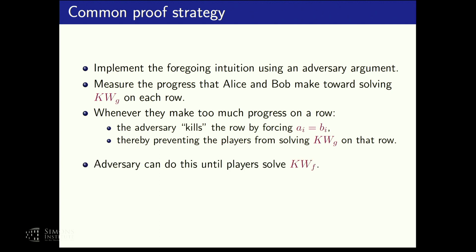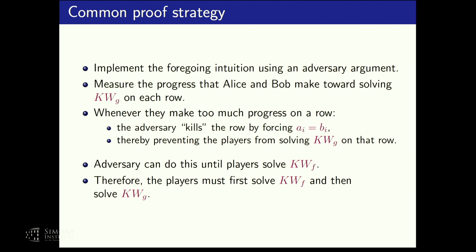Now, the thing is that the adversary can keep doing that as long as they didn't solve the KW relation of F. Because as long as they didn't solve the KW relation of F, they don't know any coordinate on which A and B must be different, so the adversary has a free hand in forcing coordinates of A and B to be equal. And since the adversary can do that, the players have no choice but first solving F and then solve G. That's more or less the only thing they can do. Now, this is a very simplistic description. It's not so easy. There are lots of technical issues that need to be overcome, but sometimes they can be overcome.